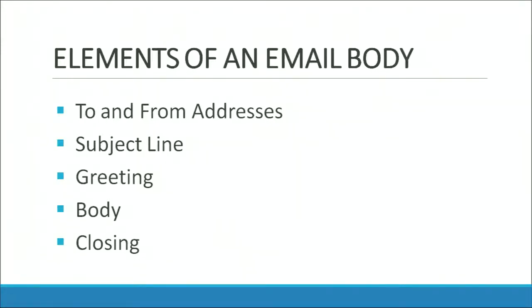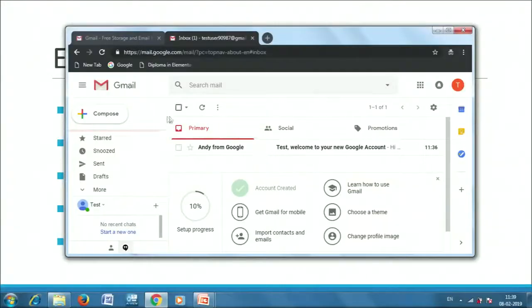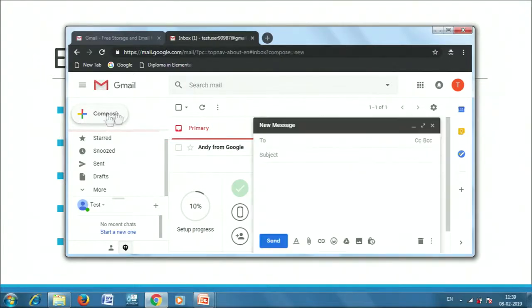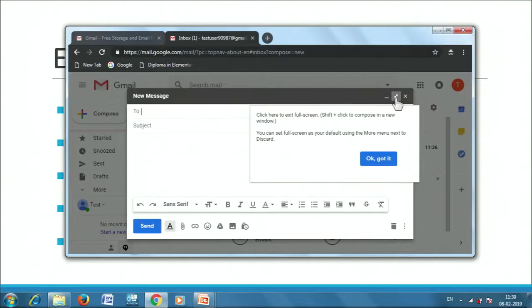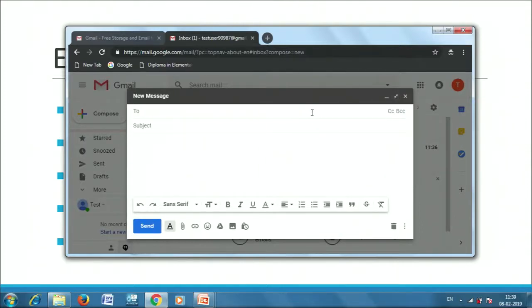So let's go back to Gmail again and let's see how we create a new email, how we compose a new email. So let's click on compose. A new pop-up tab will be opened wherein you can enter. This way you can enlarge it and you can easily see what is available on the screen.